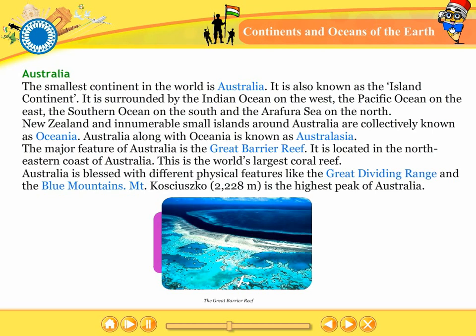Australia is blessed with different physical features like the Great Dividing Range and the Blue Mountains. Mount Kosciuszko, 2,228 meters, is the highest peak of Australia.